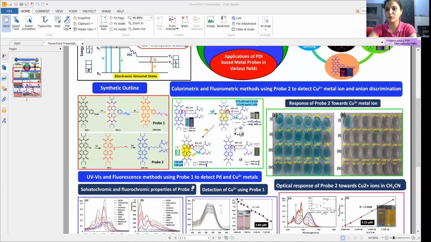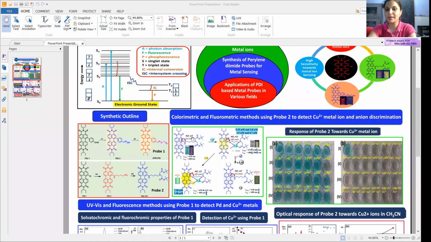Now coming to probe 2. This probe 2 shows the PET and ICT phenomenon. When copper binds to this nitrogen atom, the PET and ICT phenomenon get reversed and this molecule comes to the on state. Here is the selectivity of probe 2, that is the TBP-PDI probe, towards the copper metal ion, and here is the competitive behavior of the copper metal ion with other metal ions, showing the higher selectivity of copper.